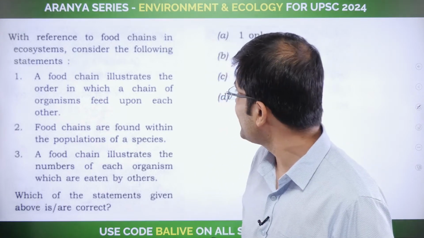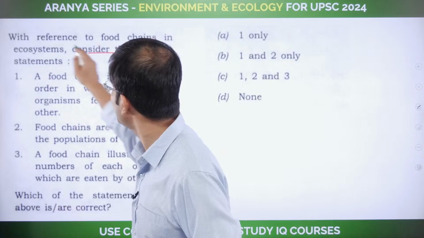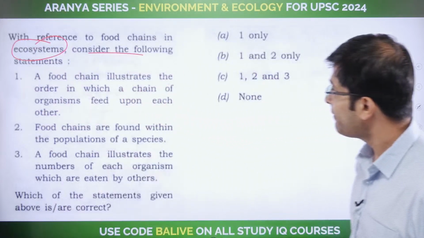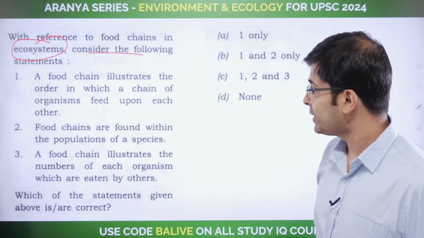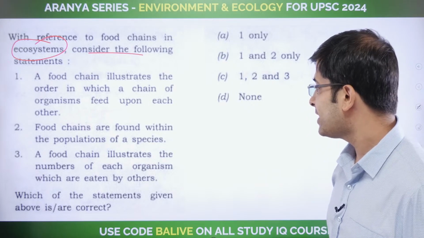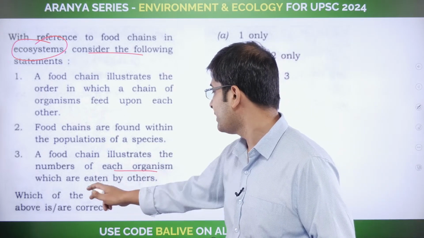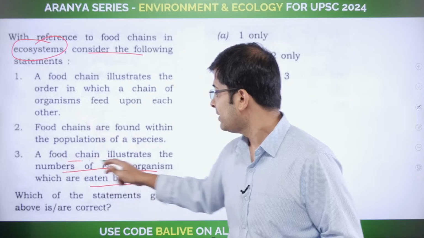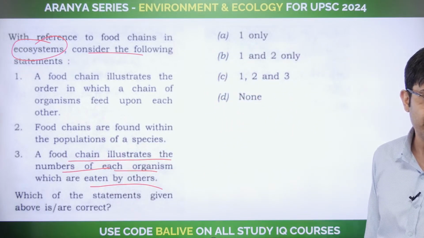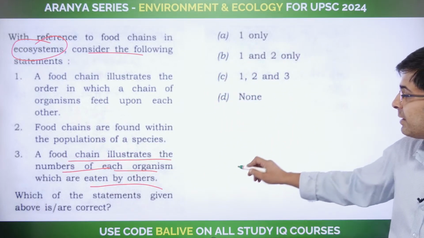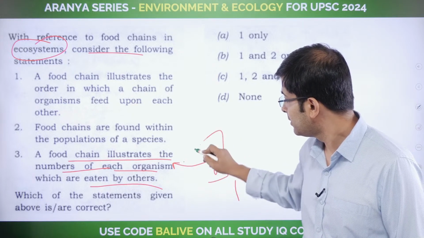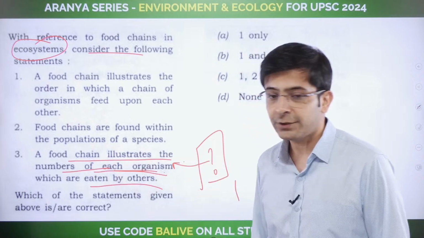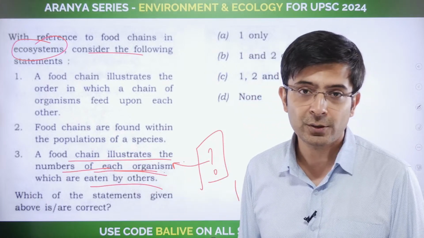Look at this. With reference to the food chains and ecosystem, consider the following statements. Number 1, a food chain illustrates the order in which a chain of organisms feed upon each other. Number 2, food chains are found within the population of a species. Number 3, food chain illustrates the number of each organism which are eaten by others. See, the obvious answer to you now. You will straight away understand the obvious answer. Which of the above are correct? Think about this. Okay, it's talking about the number. Does it show the number? Just think about this. The answer is yours.